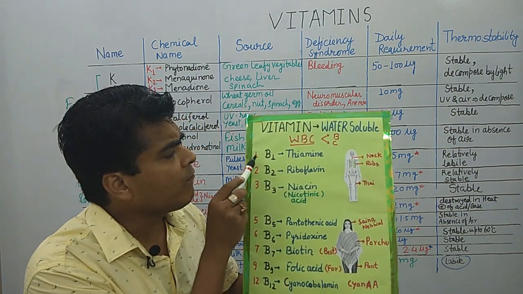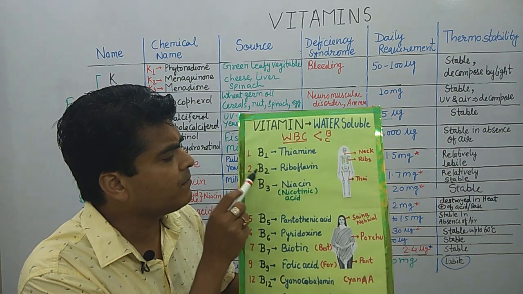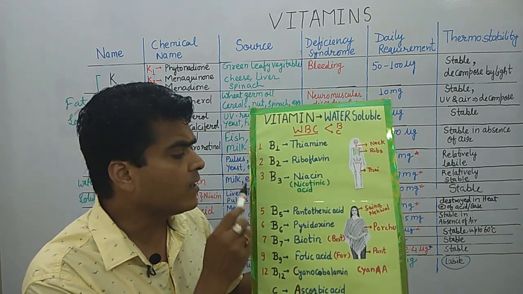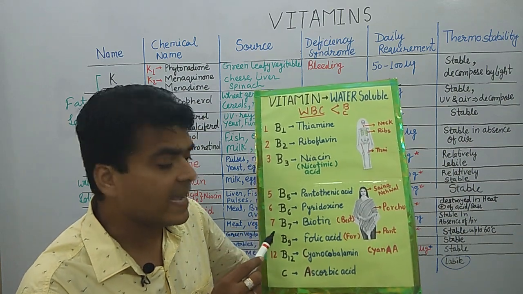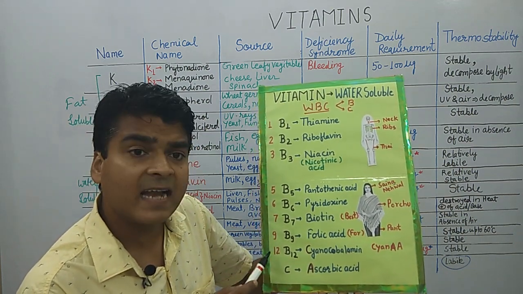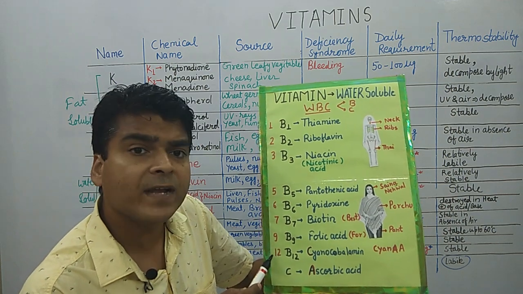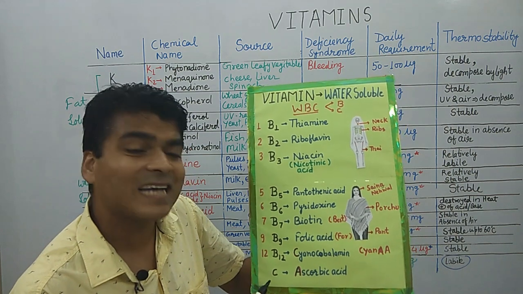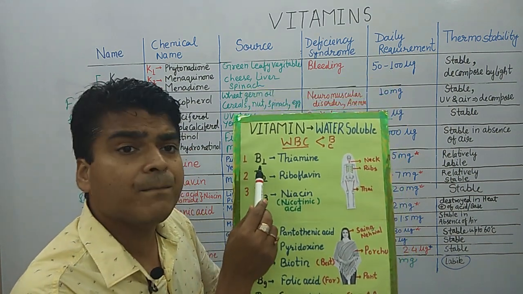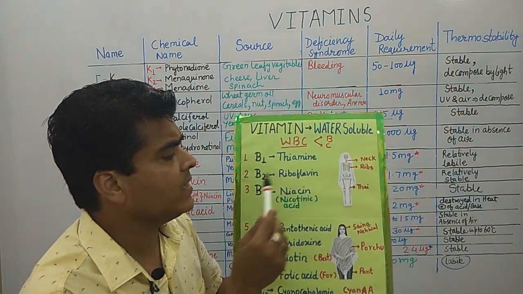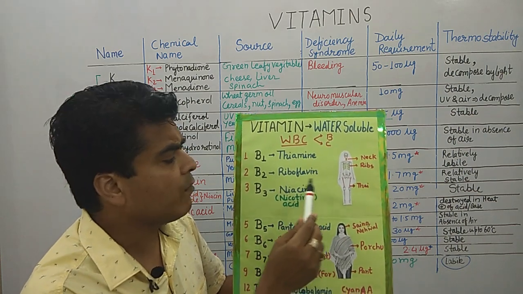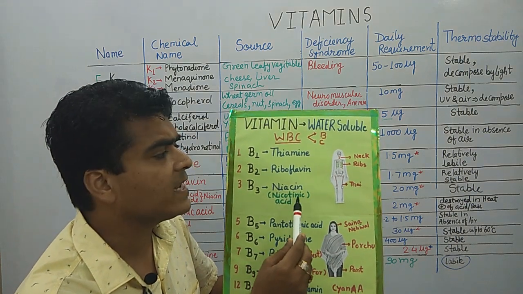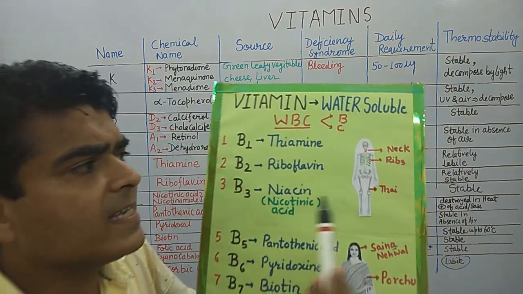Now moving on, water soluble vitamins B1, B2, B3, then 5, 6, 7. 4 is absent here, and 8 is absent here, then 9, then skip three, and move directly to 12. So 1, 2, 3, 5, 6, 7, 9 and 12, and lastly C. Vitamin B1 is thiamine, vitamin B2 is riboflavin, vitamin B3 is niacin, also known as nicotinic acid. So look at here.